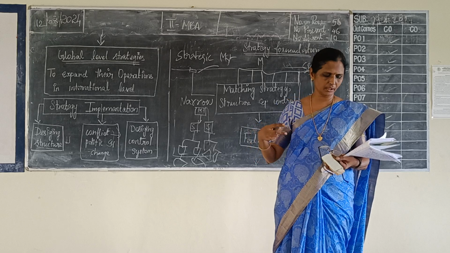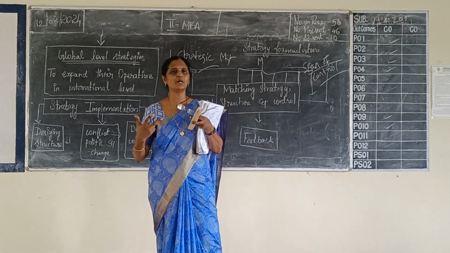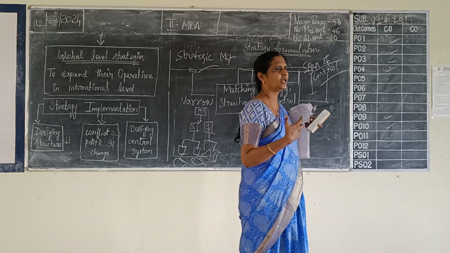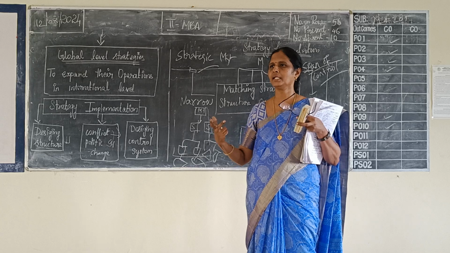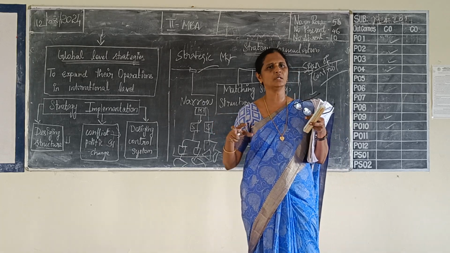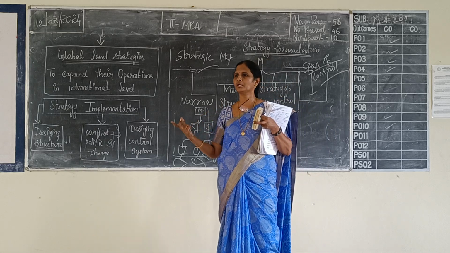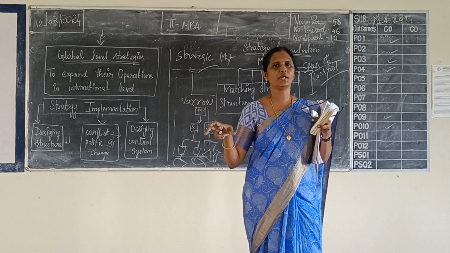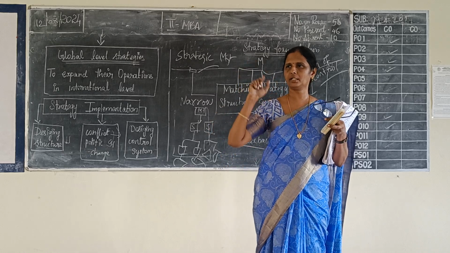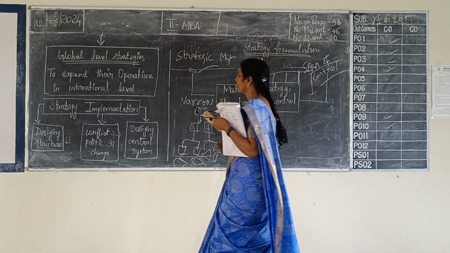So after that, what will come? What is the next one? Next one is global level strategy. That is, when your organization is going to do business at the international level, means you have to frame the global strategy also. You have to think about the global competitors. After thinking about global competitors, you have to frame the strategy to suit that particular environment. After global strategy, what will come?